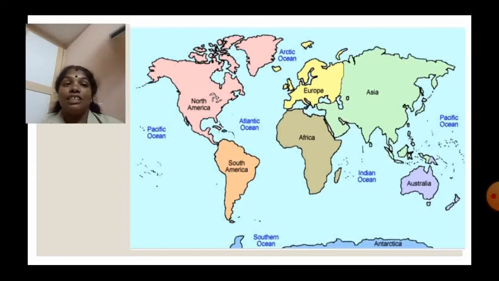Next, look at Asia and Africa. They are also a little bit connected. And Europe and Asia are also connected. Australia, no. Antarctica, no. Here Europe and Asia are connected totally, isn't it? So it is sometimes called Eurasia. Shall we discuss one by one now?